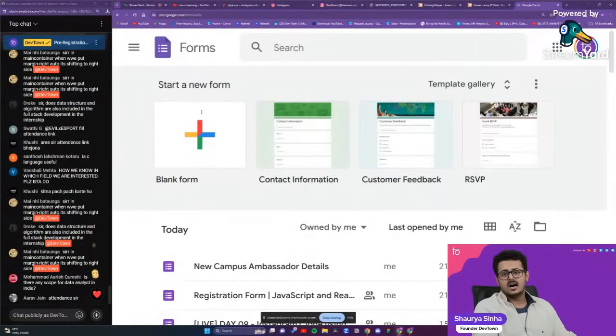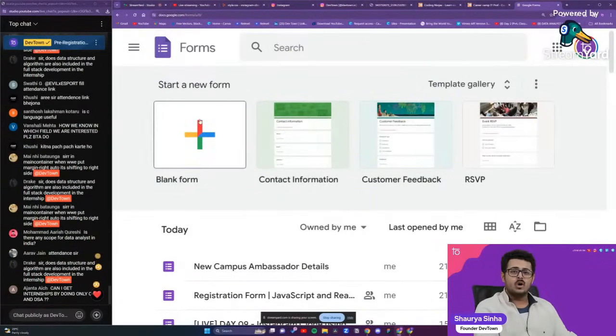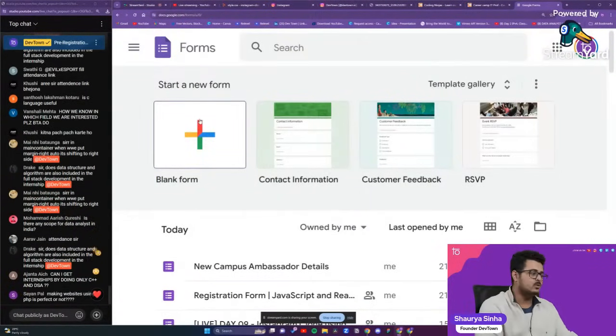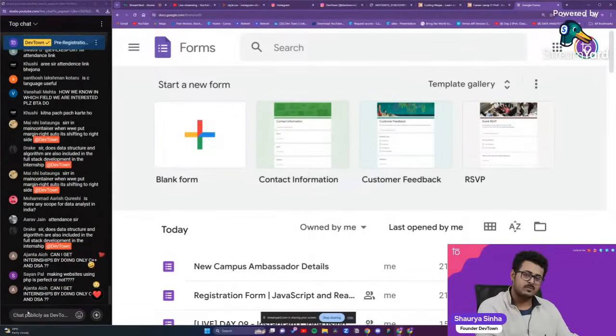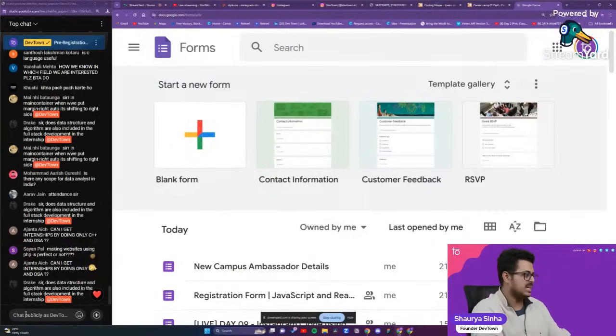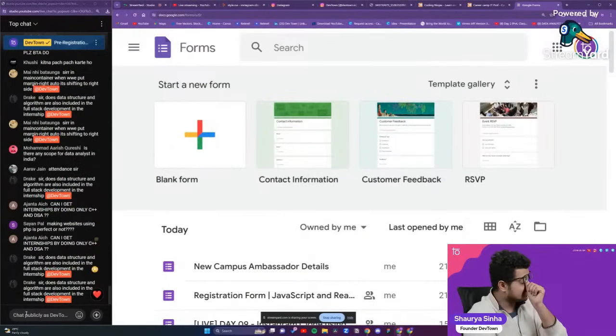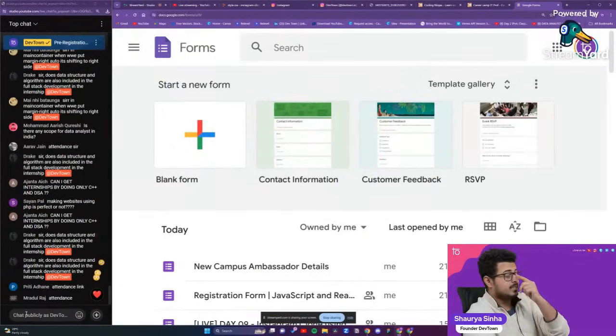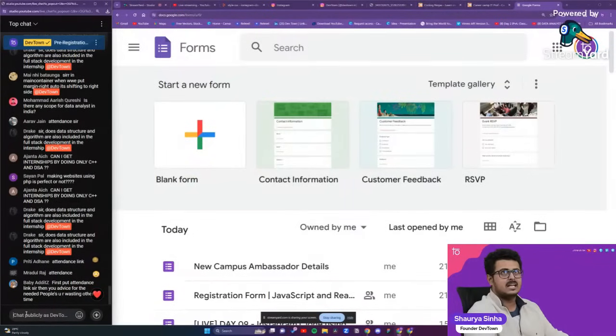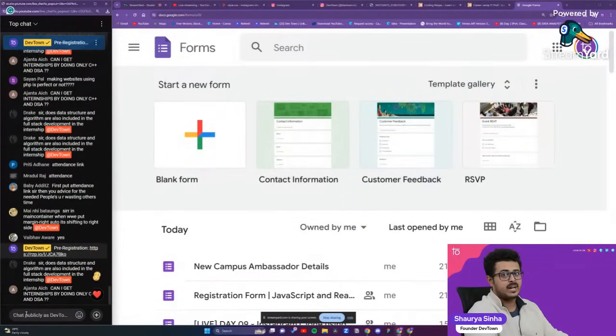For example, GSOC preparation is there, then we prepare you guys for that. We currently have almost 25 students of ours who have been selected in GSOC from the previous batch. Is data structures and algorithms also included in the full stack development internship? Absolutely yes. And again, internship by doing only C++ and DSA? No. Right now you have to go a little bit beyond that.